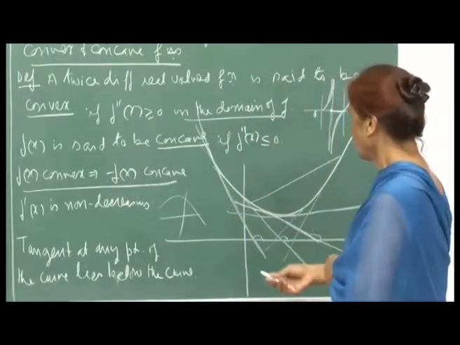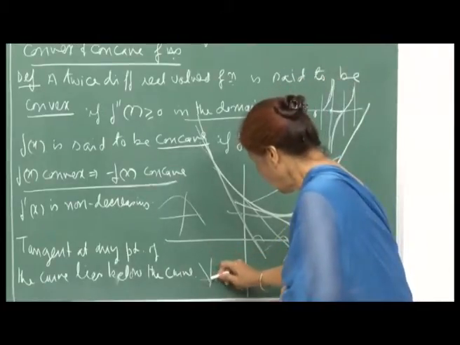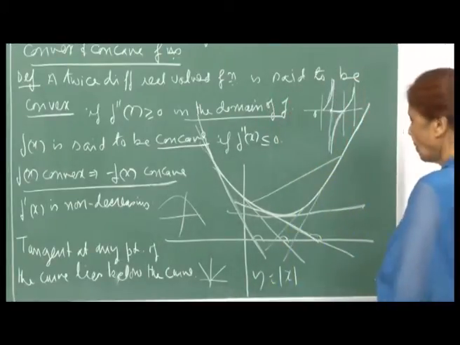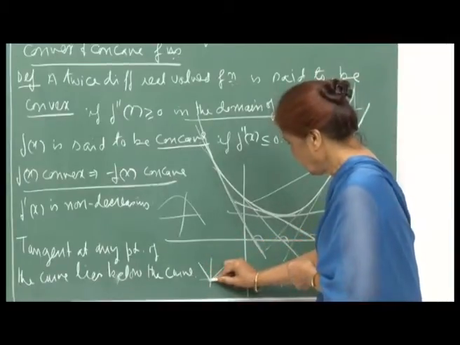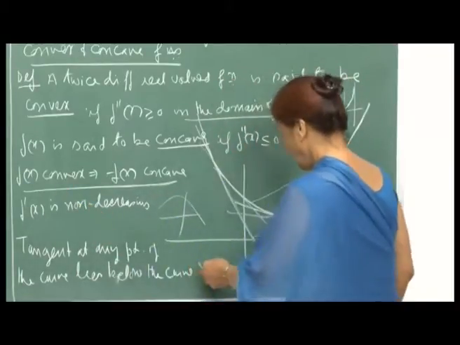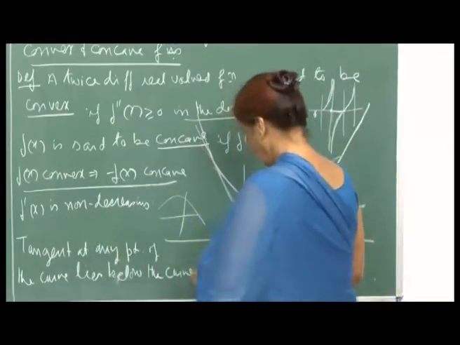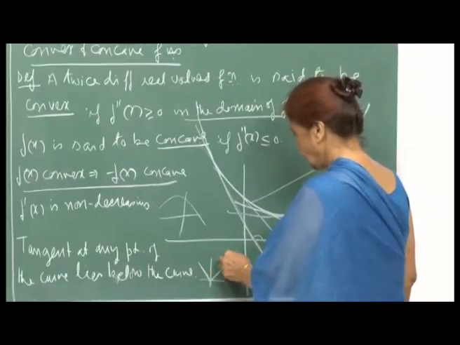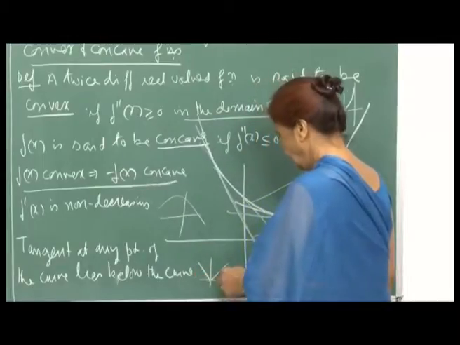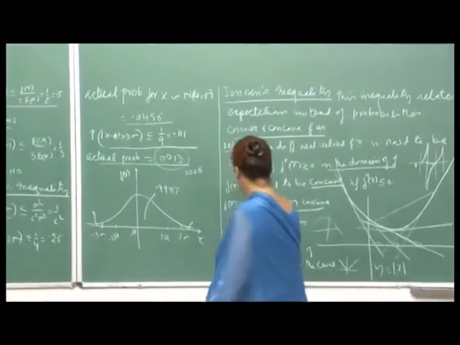Now, here I have given you the definition for a twice differentiable function, but for example, if you take y equal to mod x, this is also convex. Of course, this is not differentiable at the origin. Here the slope is minus 1, and here the slope is 1. So in any case the slope is increasing, even though it is not defined at the origin. So this is also a convex function, and there are many ways of characterizing a convex function.